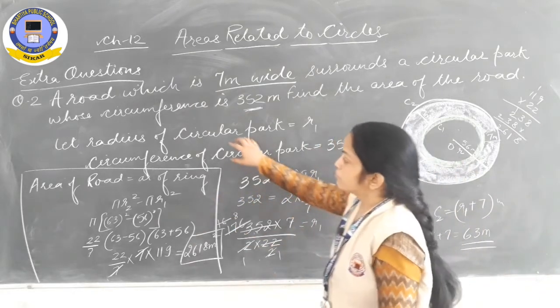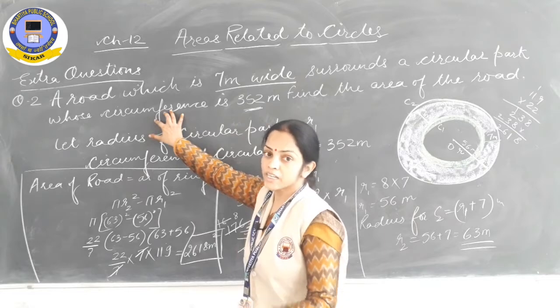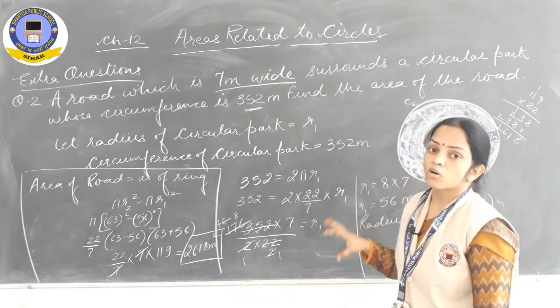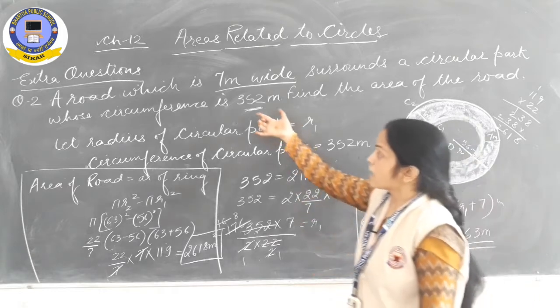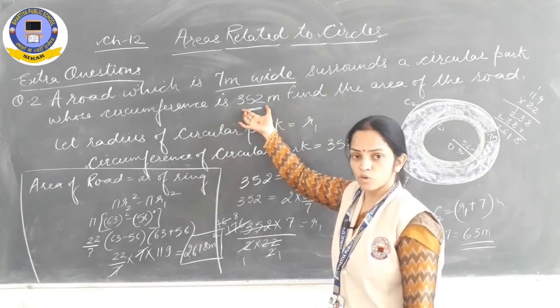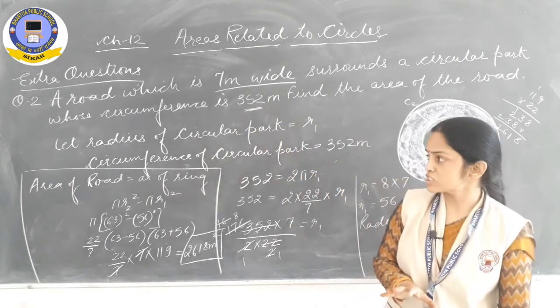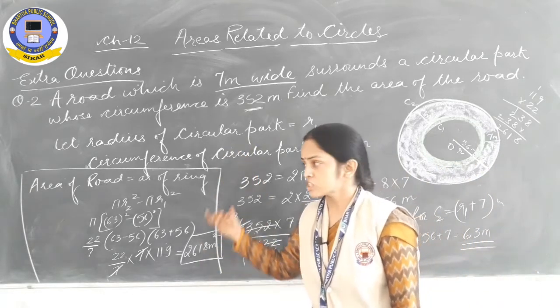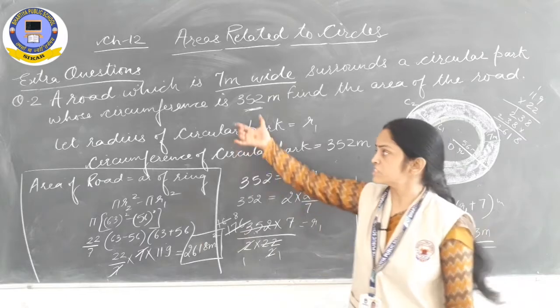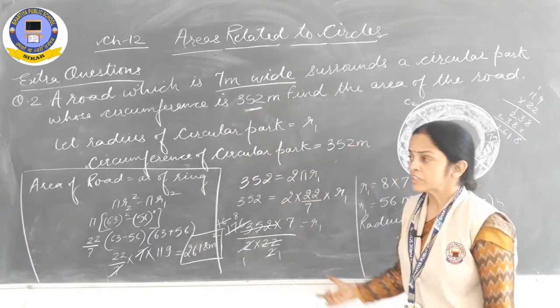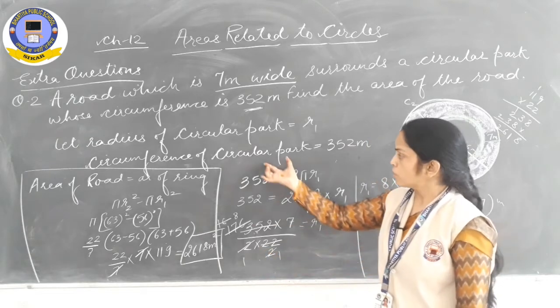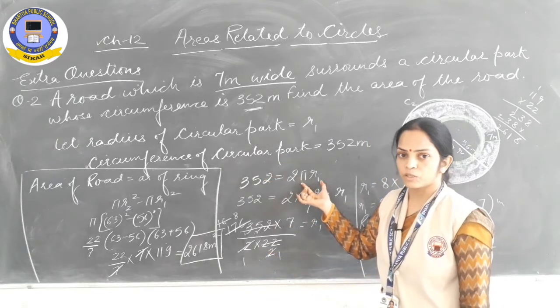That means if the circumference is not given but the area is given, then also we can find out the area of the road by finding R1 with the help of the area. Okay, so that concept is also almost the same. So I am not giving any other example on the basis of this question, because I think you can do it. If the circumference is given, then we have already done. If in spite of the circumference the area is given, then also you can do it by applying the area of circle formula.